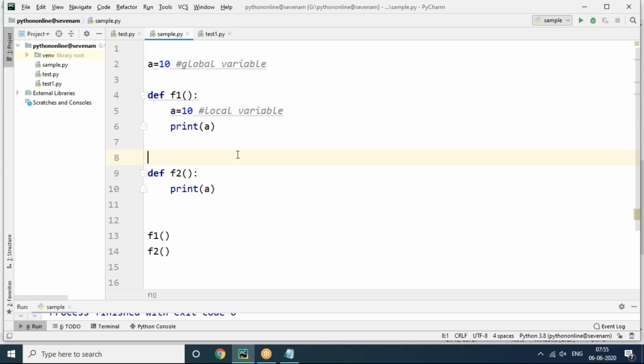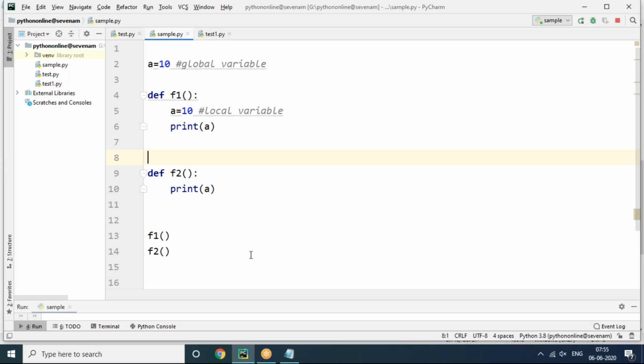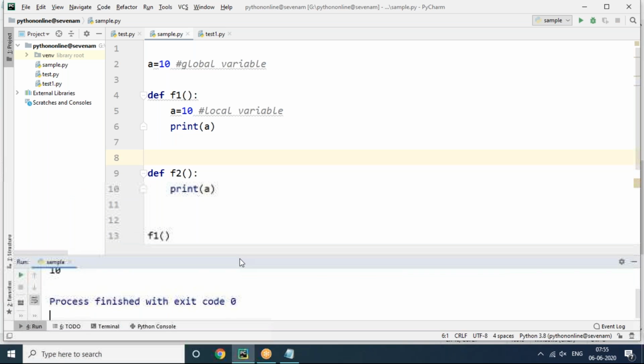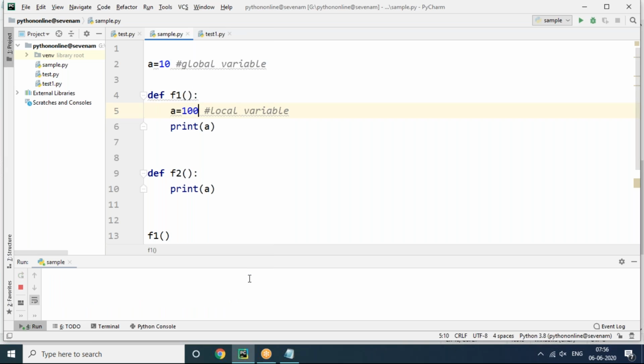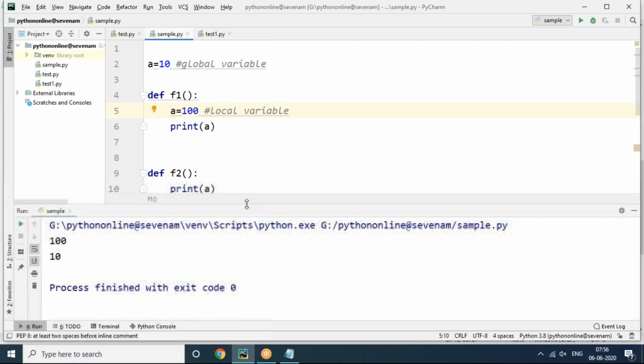Global variable and local variable. Now let's run this. What is happening here? A value 10, B value 10. But you are thinking A value is the global value 10. No, first only local preference will come. For example, if 100 is there as the local A value, now you can see A value 100, and in F2 the value is 10.